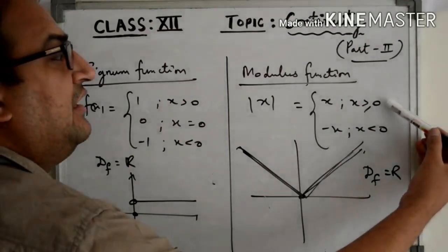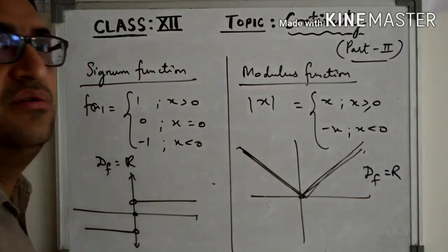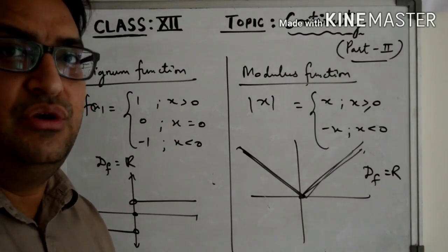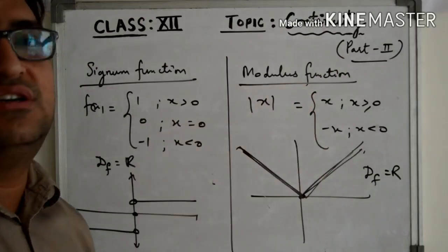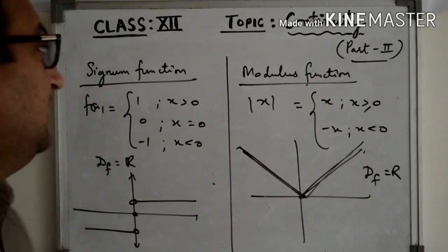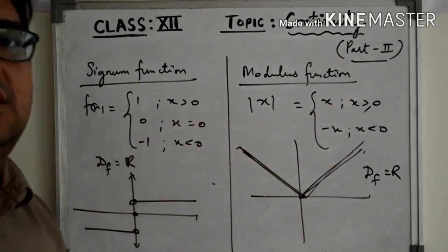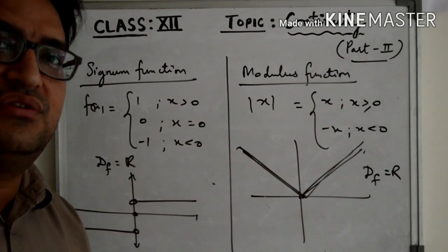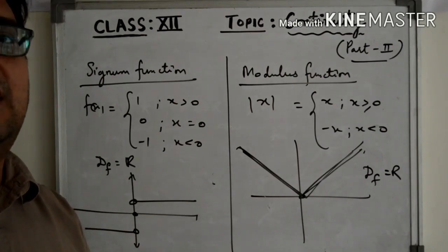See, although the definition of the function changes at x equal to 0, still at x equal to 0 we have continuity. In fact, we have continuity at every real number, so the modulus function is a continuous function. Here we see the signum function is not a continuous function, and the modulus function is a continuous function. So I hope the definition of a continuous function is clear. A function is continuous if it is continuous at every point of its domain.